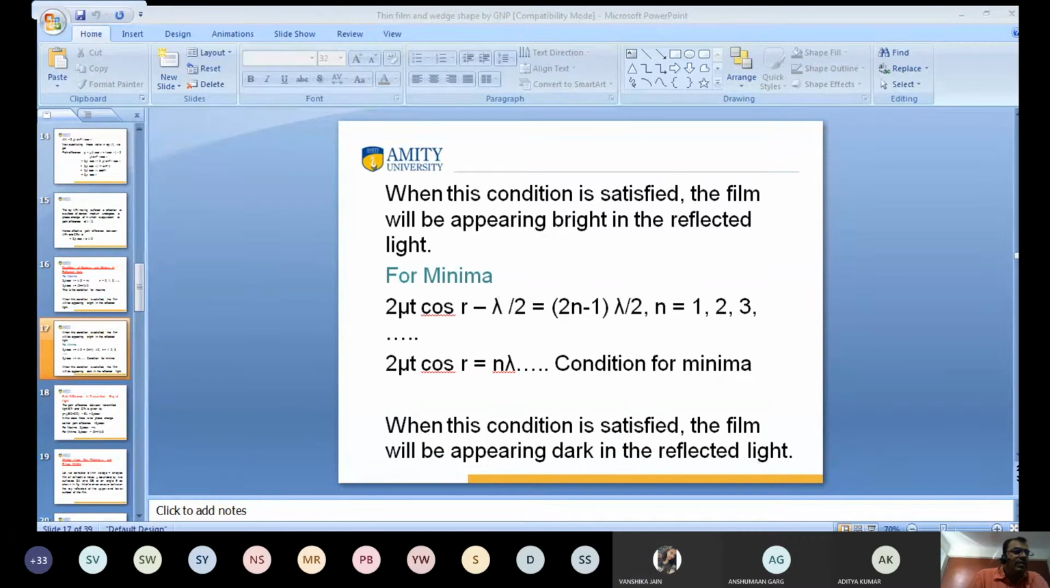Sir, the value of n in transmitted ray is also same. Yes, path difference is same.